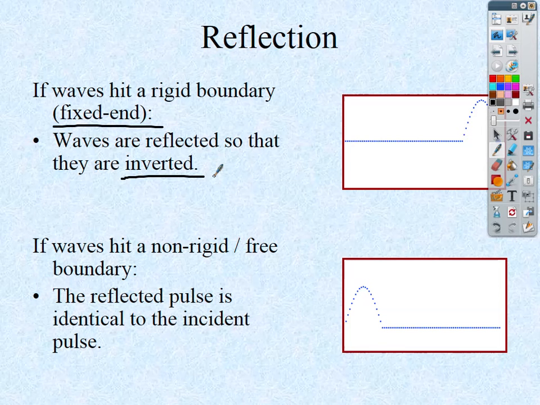So this is going to relate to interference in just a moment. If a wave hits a non-rigid barrier, in other words, the barrier is able to move, the reflected pulse will come back identical to the incident pulse. In other words, it's not going to be inverted. Okay. So let me see if I can reset this for you so you can see it.